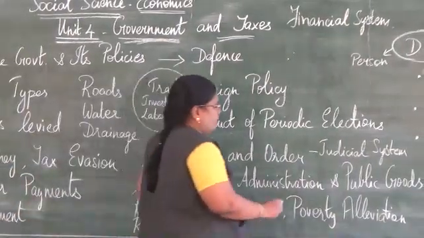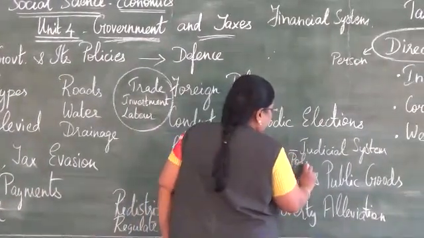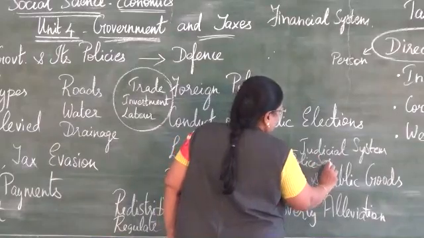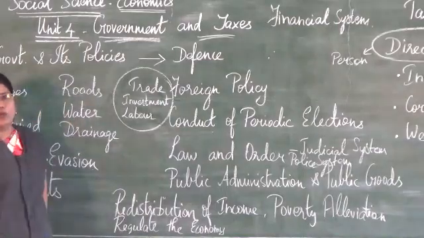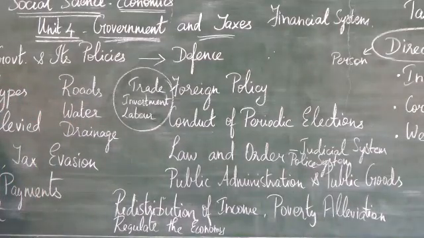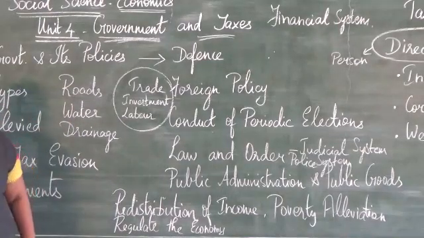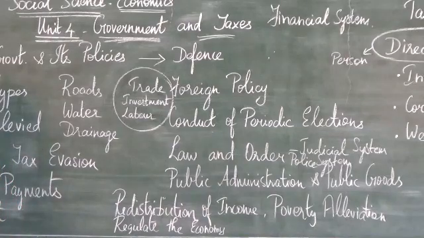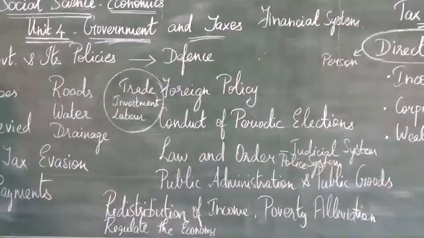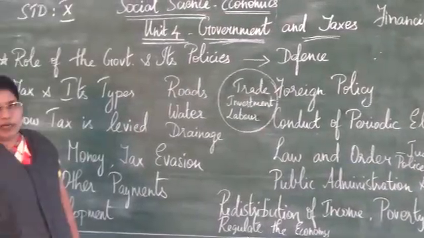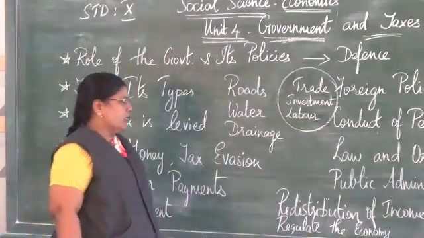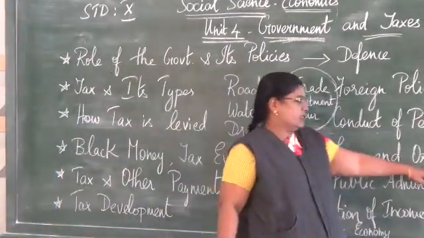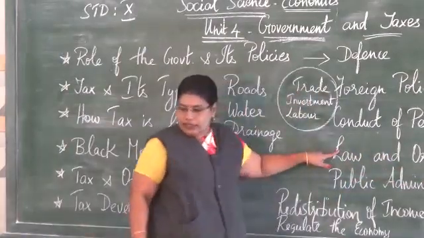We have a very efficient police system, who are responsible to maintain law and order in the country. Throughout the state, the union government makes sure that people follow the laws enacted by the government. So we have a judicial system, and apart from that, an efficient police system to maintain the law and order in the country.